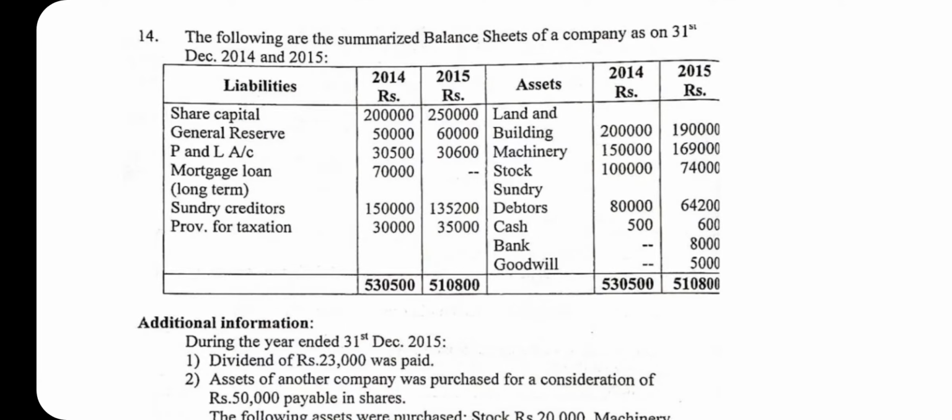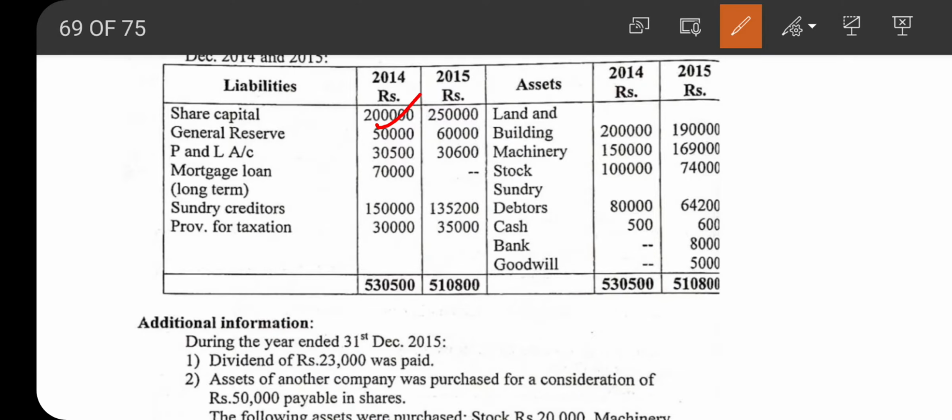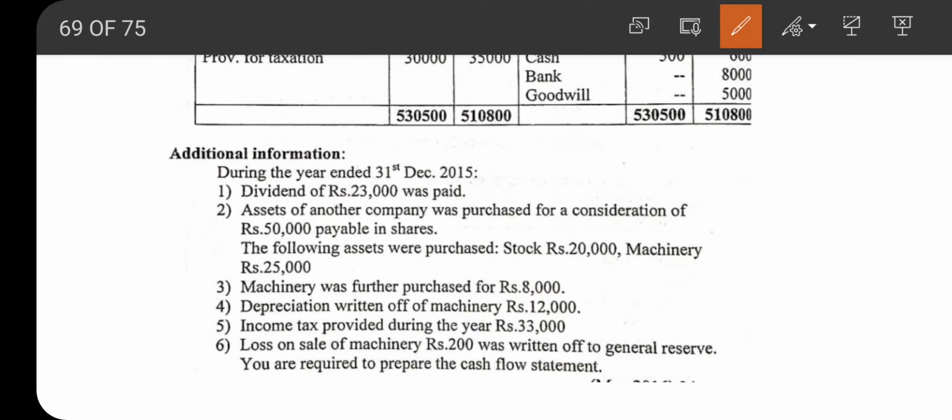The next item under liability is general reserve. Opening balance is 50,000, closing balance is 60,000. So there is one more adjustment relating to general reserve, that is adjustment number 5. Adjustment number 6: loss on sale of machinery rupees 200 was transferred to general reserve.